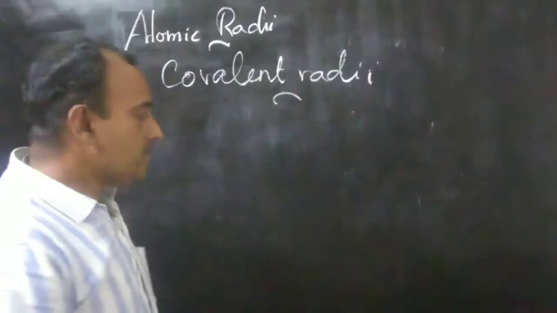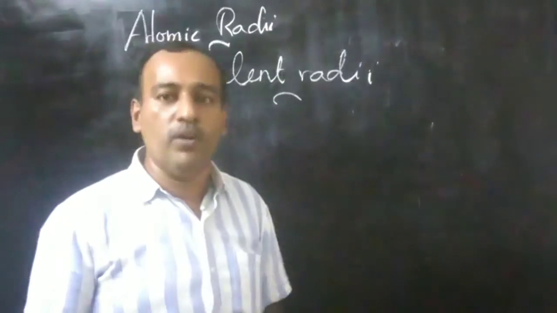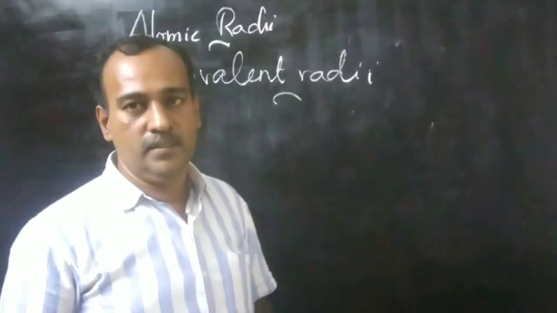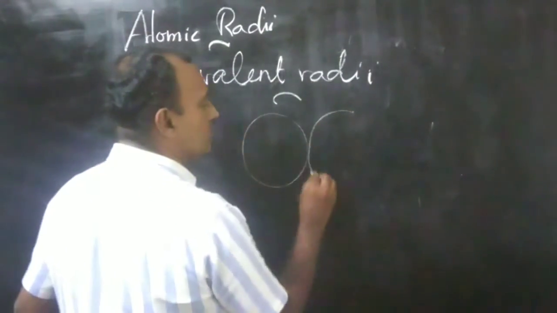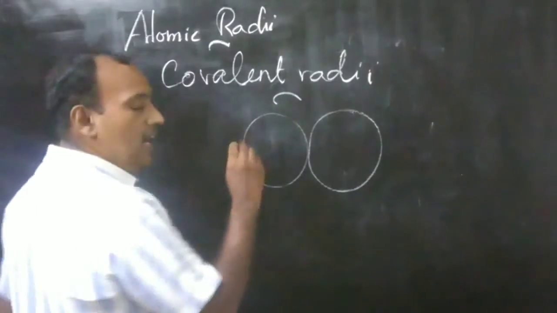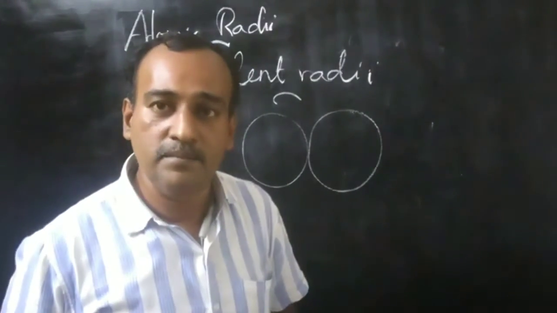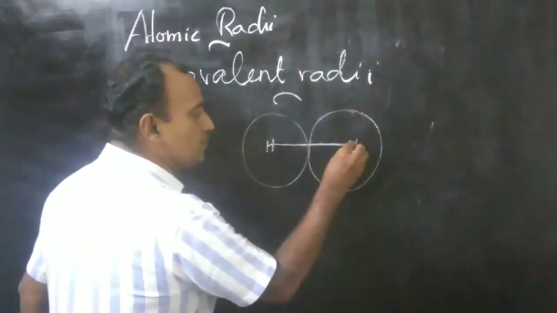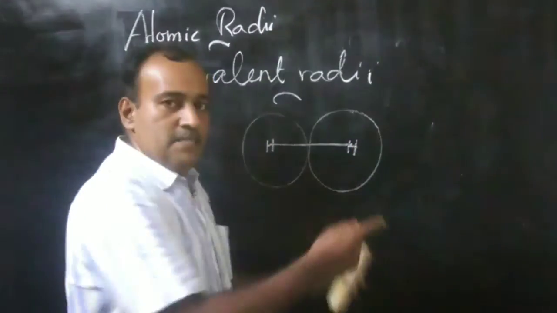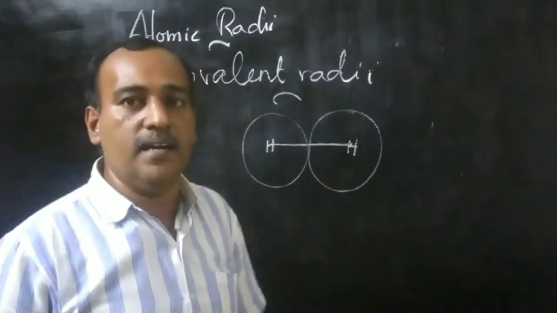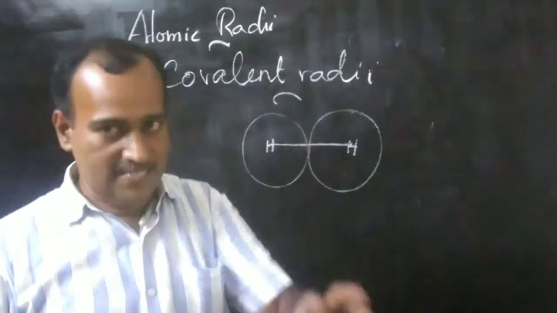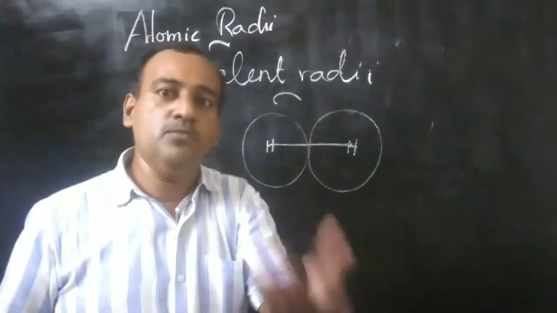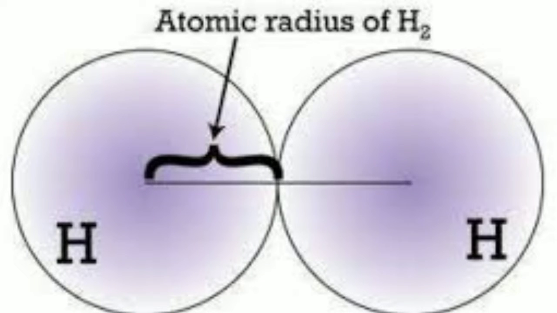For example, if two hydrogen atoms are bonded covalently, how can you measure the radius of hydrogen? This is one hydrogen atom, this is another hydrogen. We measure the distance between the two nuclei. The distance between the two nuclei is called the internuclear distance. From the internuclear distance value, we take half.